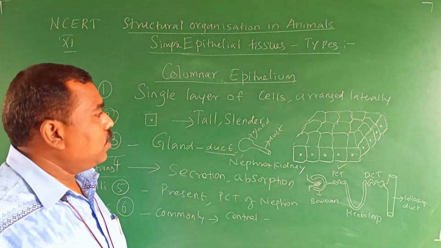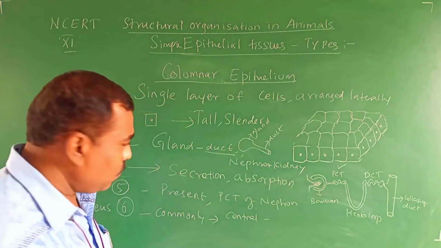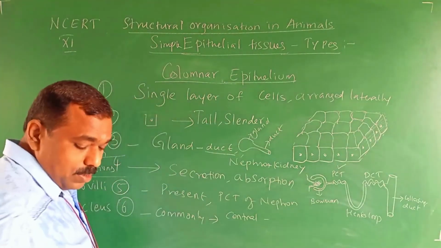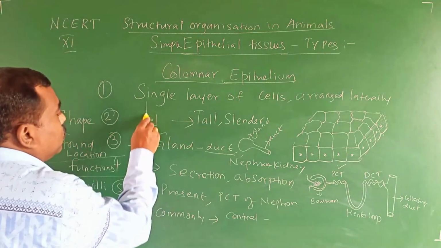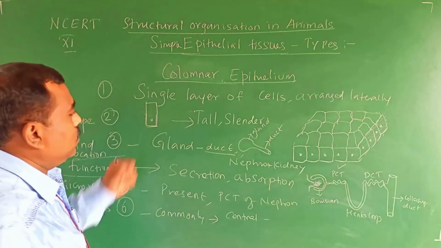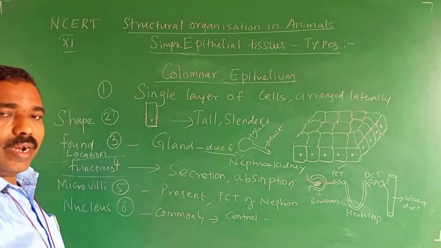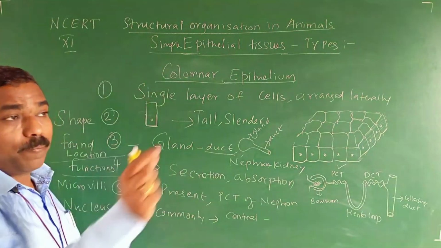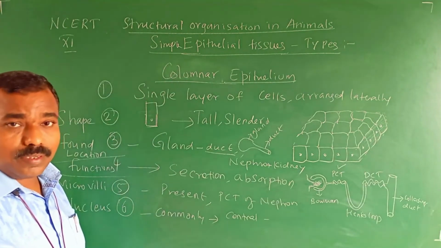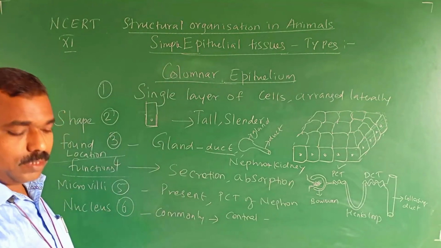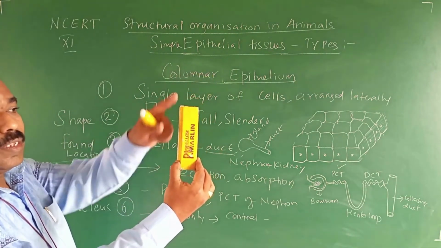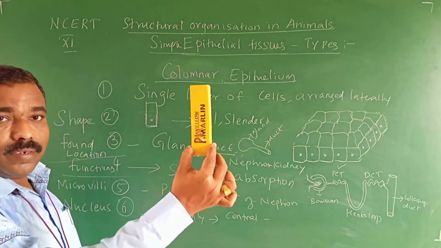Tall and cylinder. How will it be, sir? How are you saying tall and not square shaped like this? Tall and slender. Just imagine in your mind a pillar. The pillar of the building, how will it be? Like this only. Tall and slender. Okay.